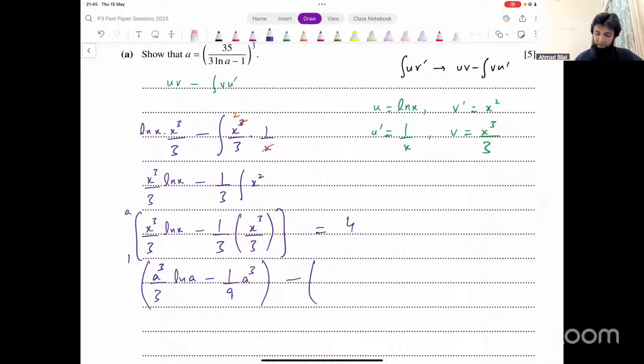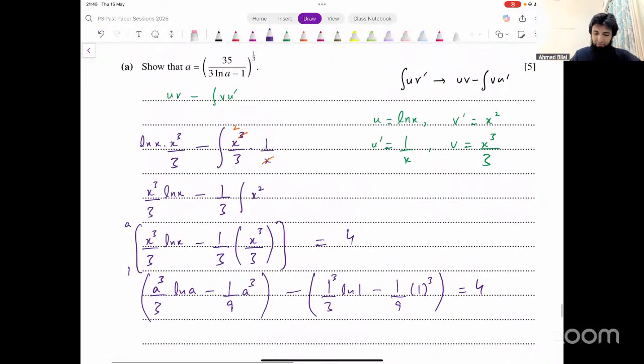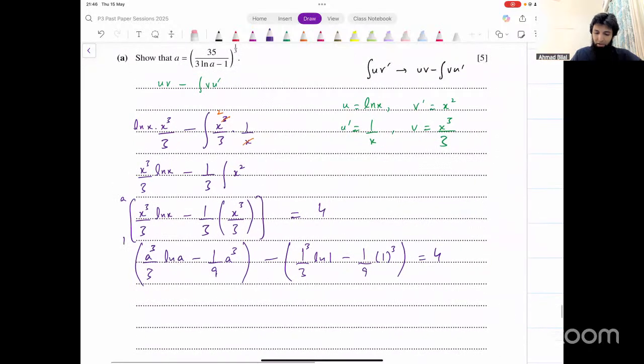So minus the case when we input x equal to 1, that gives us 1 over 3 into ln of 1 minus 1 over 9 into 1 cubed. That equals 4. Now we just have to simplify this and convert it to the form that they want.